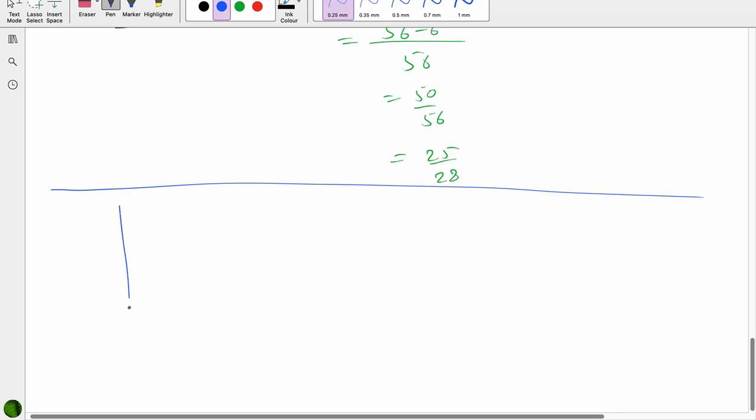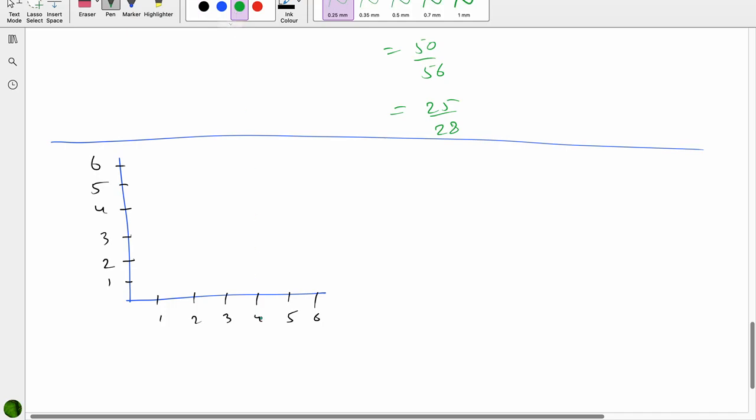For example, we have this sample space and I have 6 numbers on each side. This is 1, 2, 3, 4, 5 and 6. 1, 2, 3, 4, 5 and 6. Let me say we are throwing 2 dice, dice A and dice B. So when we throw the first dice, I may have 1 on the first one and 1 on the second. 1 on first, 2 on second, 1 on first, 3 on second, and so on. First one shows 1, the other shows 1, 2, 3, 4, 5, 6. These are different possible outcomes.